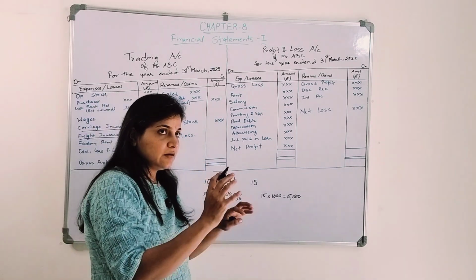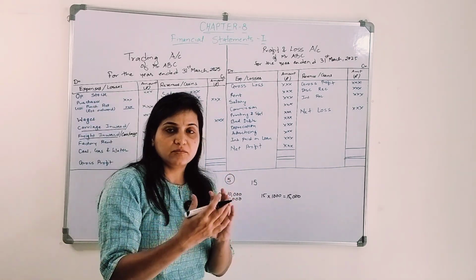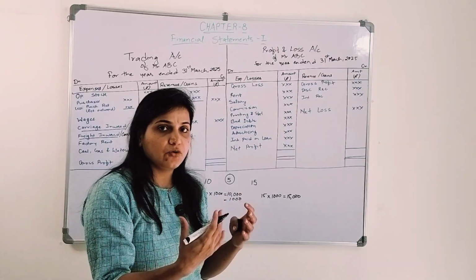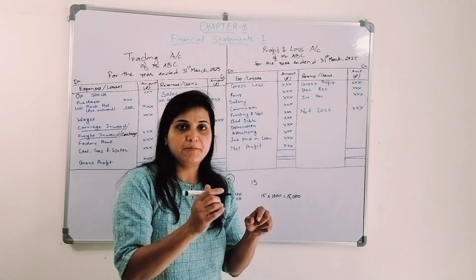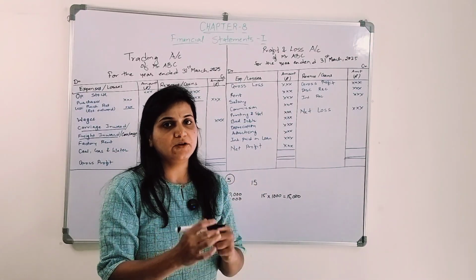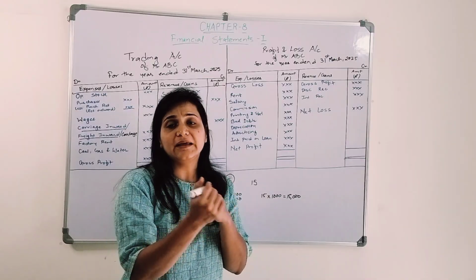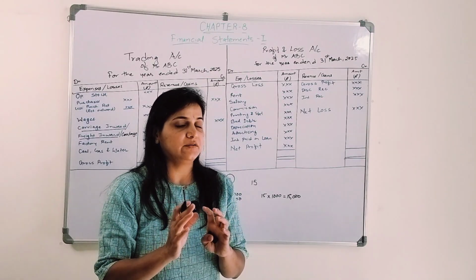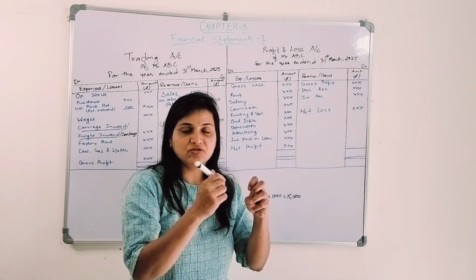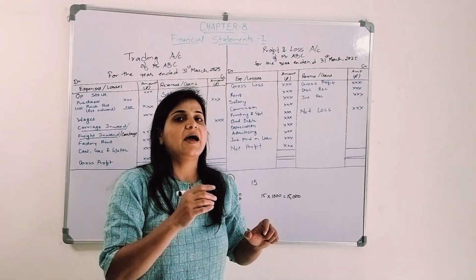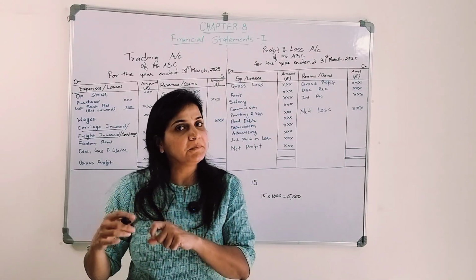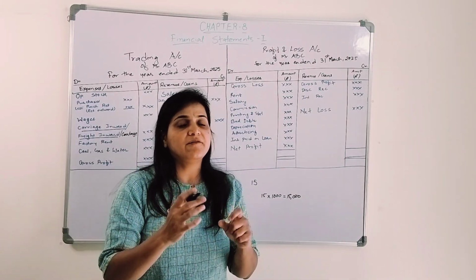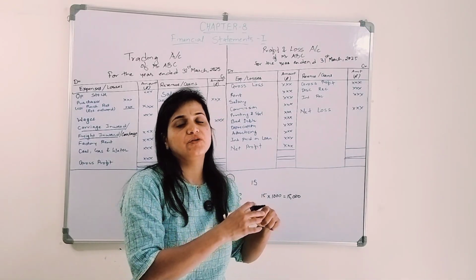Now let's say I thought, okay, my business is growing nicely. Instead of purchasing the pens, I will buy the raw materials and make them in my own unit, right? Now when I am manufacturing, I need the help of certain people. I will ask certain people to do it for me.